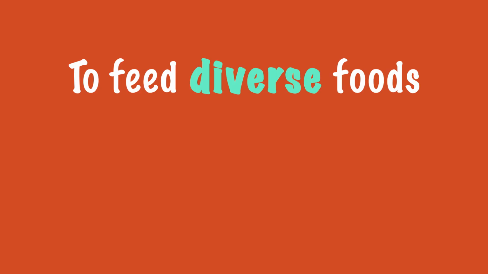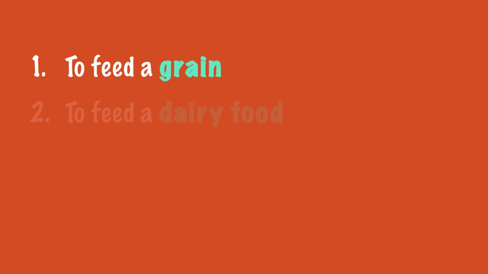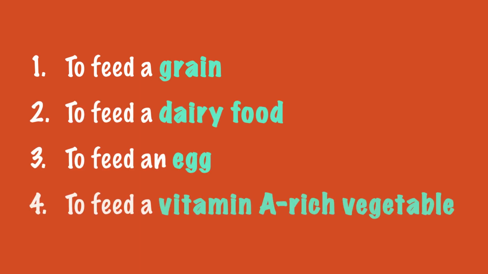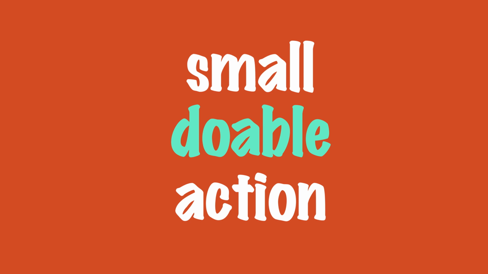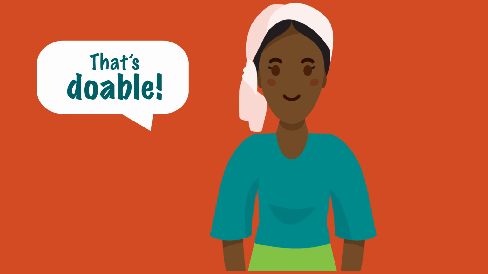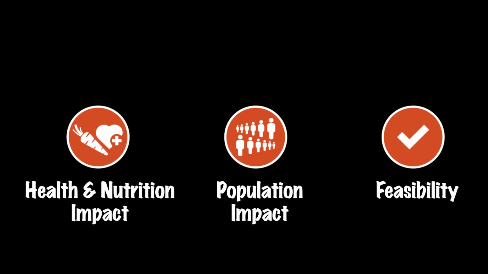Second, feeding diverse foods is not itself a single behavior. It's the sum of 4 or more small doable actions. That is, it's useful to treat the feeding of each of those 4 different foods as a distinct small doable action. A small doable action is something small that the mother feels she can do. I can do that. That's doable. The challenge is to pick 1 or 2 small doable actions with greatest impact and feasibility.